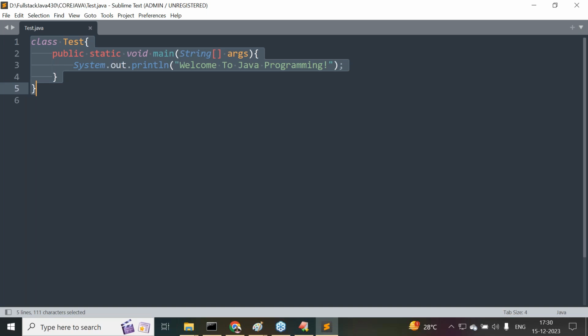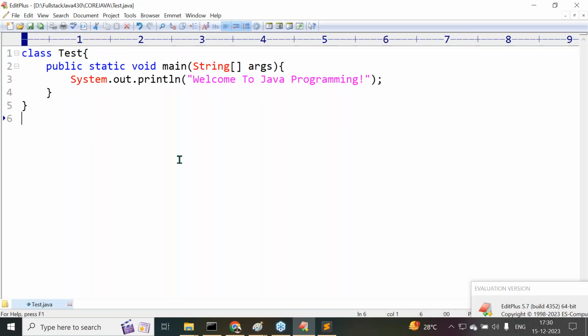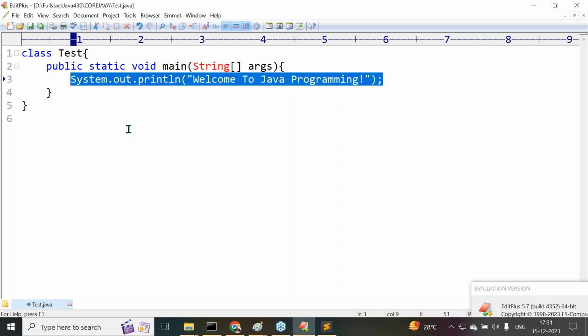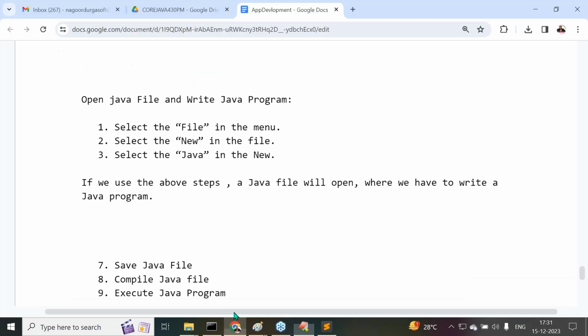First of all, main class is required. Am I right or not? One class is required. Inside this, what is required now? Main method is required. Public static void main method. Then inside this, one line to display some welcome message is required. System.out.println. Now see this one, even in the case of Edit Plus also, main class, inside the main class, main method. Inside this, we have to write System.out.println to display some welcome message. Now we require these three components minimum. Observe carefully.